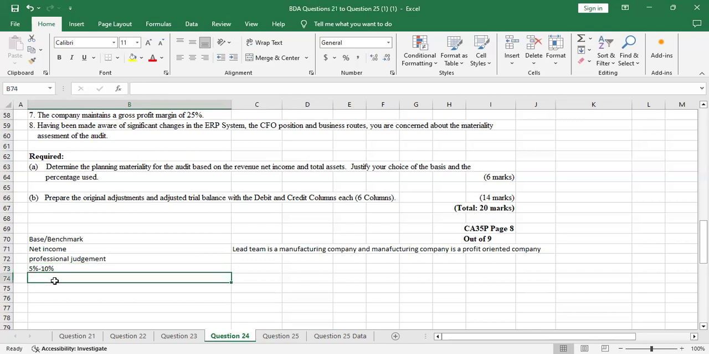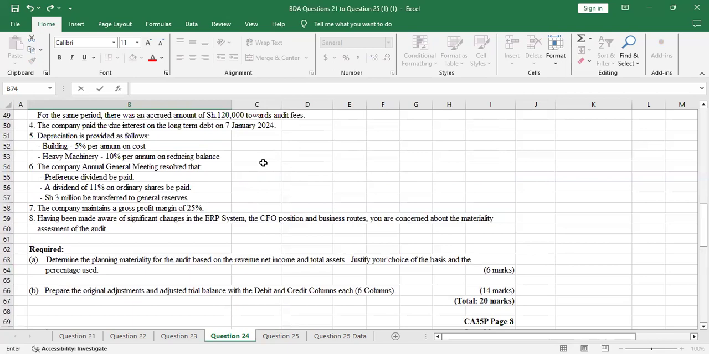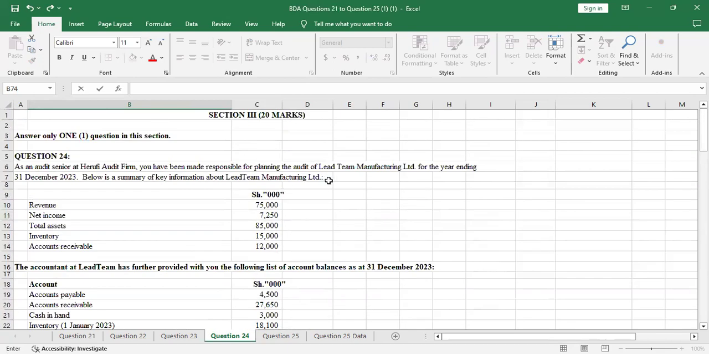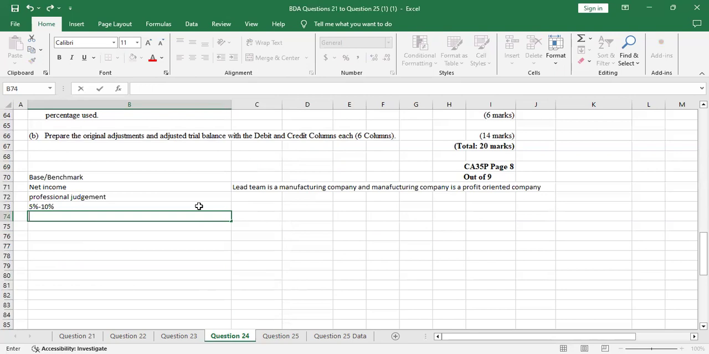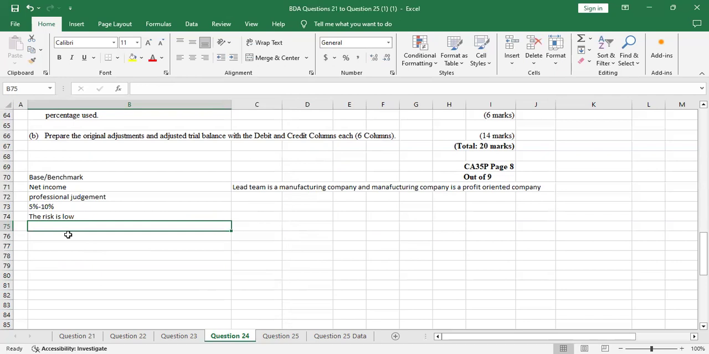Let me just write it here for teaching purposes. In this case, we know that this was not a listed company. We were just told that it was a manufacturing limited. We are also not told whether it was a new client. So the client was not new and the company was not listed, which means that the risk is low. So you just say the risk is low.